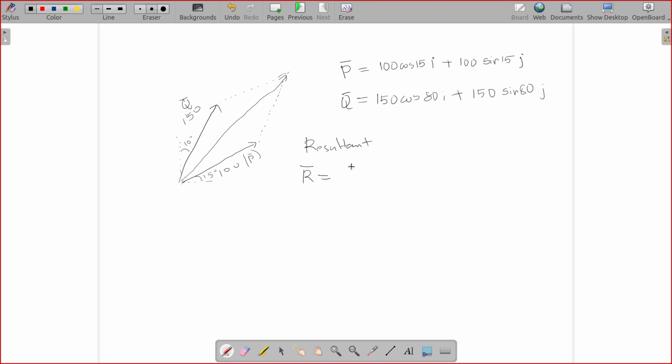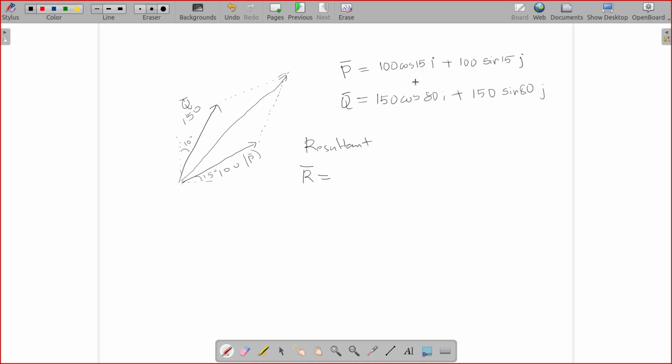Now this is very easy. See, I am making you do this to convince you that the idea of rectangular components is much better and easier compared to the other method. And some of you may use the other method hoping that it would be easier, but I really want to convince you here. So how do you add these two up? Now this is very easy, right?